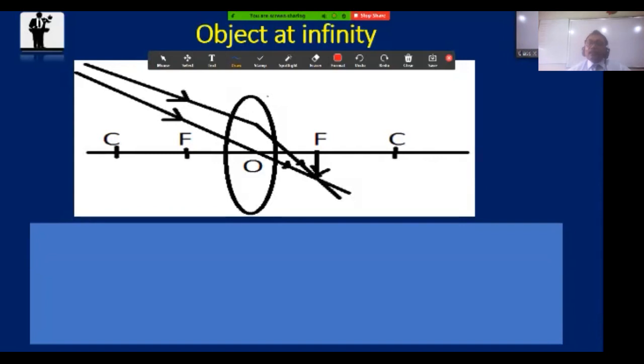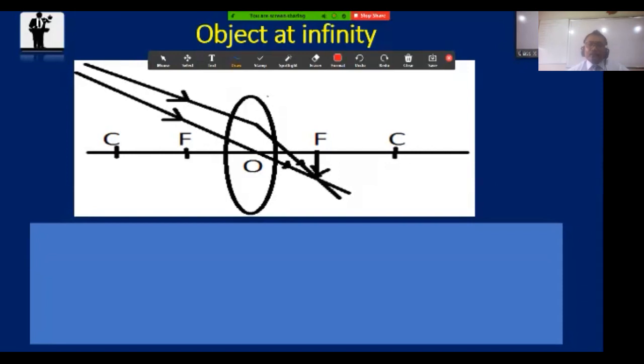Yes, sir. I have said when you are going from the center of curvature towards infinity, then your image will be enlarged. But here you are not going towards infinity. Am I right, boys?